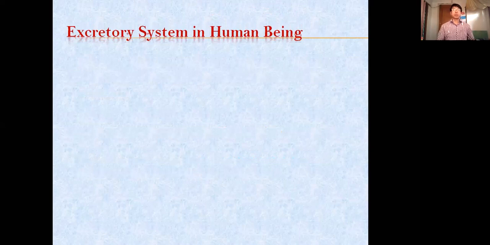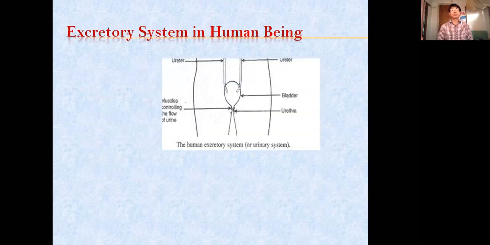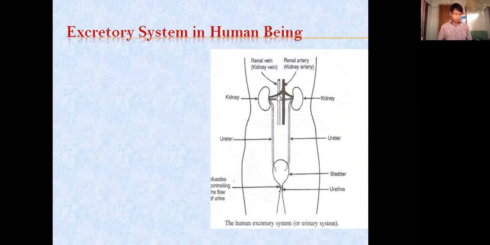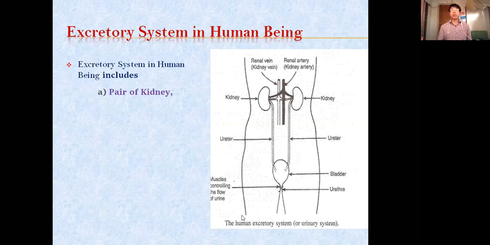Excretory system in human beings. For this, you come to page 110, excretory system. This diagram is there in the book, so we'll be studying this. The excretory system in human beings includes, first, a pair of kidneys.